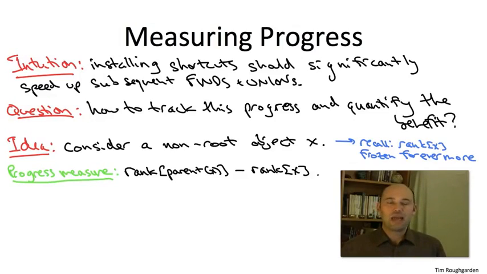Well, the worst case would be if we have a data structure, and let's say the maximum rank is something like 100. The worst case sequence of ranks, the longest sequence we'd ever see, would be if we start a find operation at an object with rank 0, we traverse a parent pointer, we get to its parent, it has rank 1, we traverse its parent, it has rank 2, then 3, then 4, and so on all the way up to 100. Now remember, ranks have to strictly increase whenever we traverse a parent pointer. As we discussed, that was true with or without path compression.